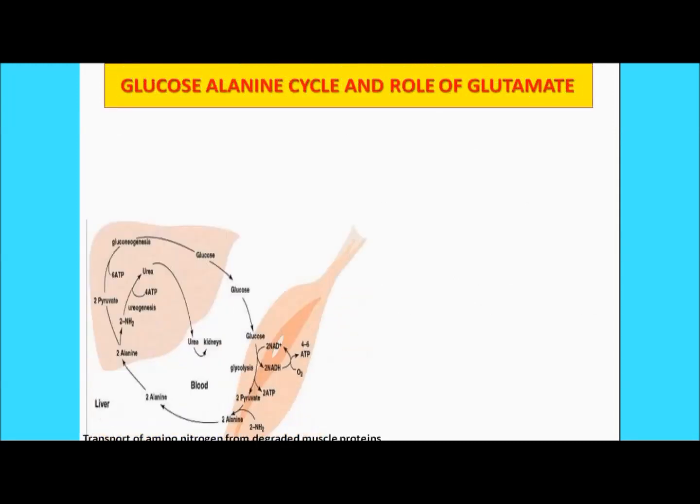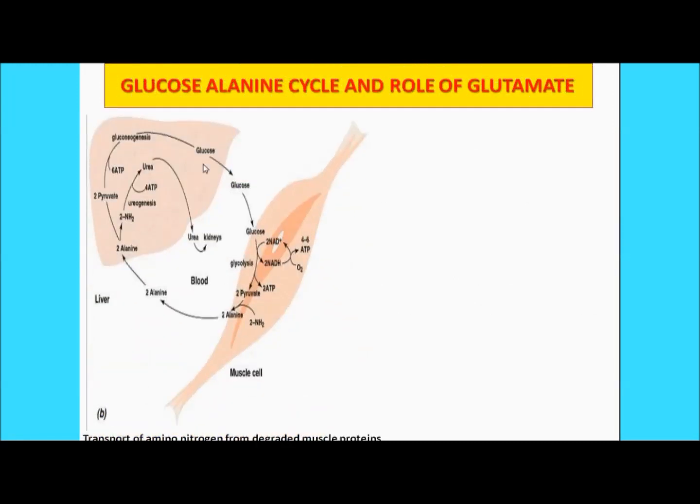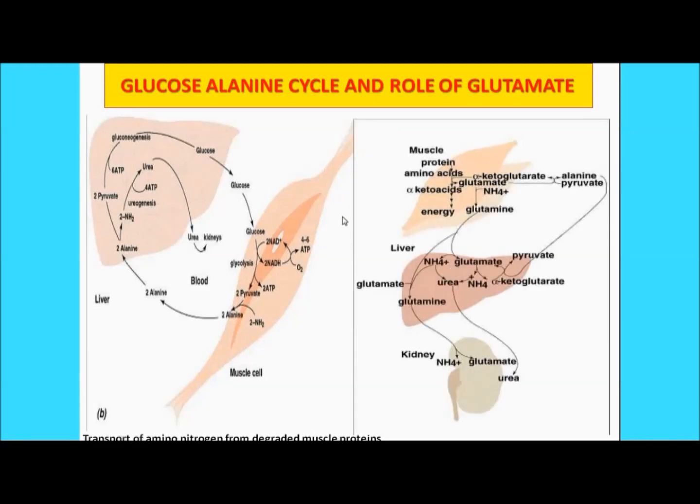Now if we continue, you see here this is the process in the muscle cells, which I have already told you regarding the conversion. This is the way, see, this is the muscle cells. From here, what is the conversion? We have given you a stepwise conversion of this process. So these are the two basic mechanisms of their transport.